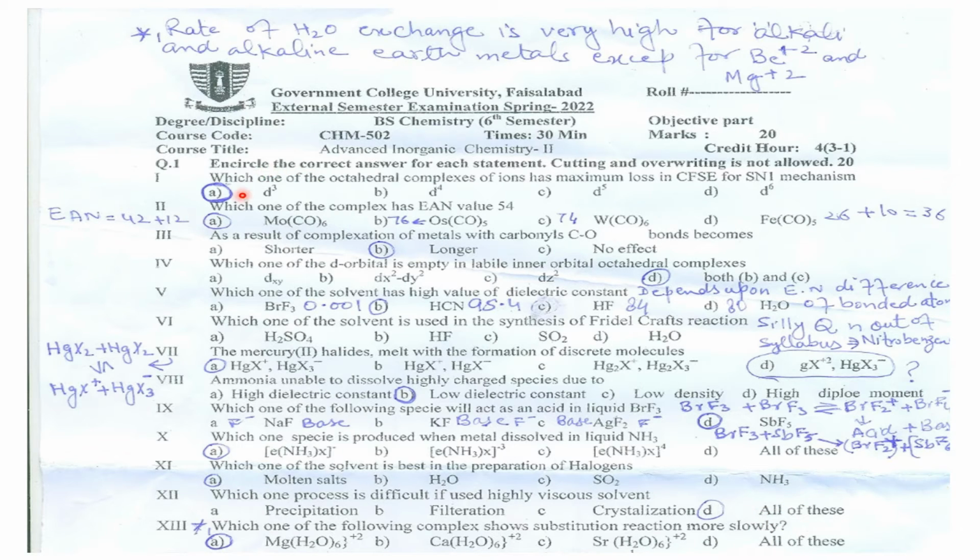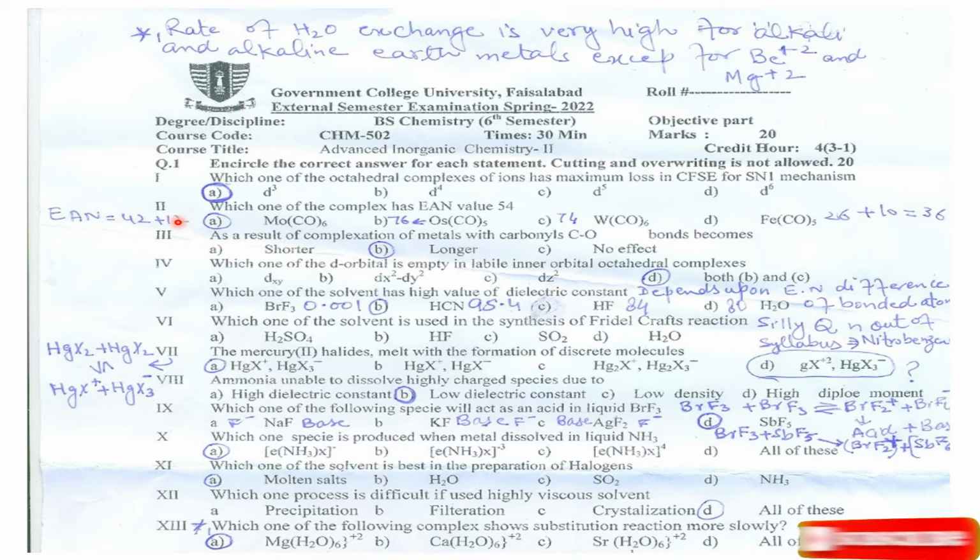We have to sum up the stabilization and destabilization energy, and in the case of d3 we will get the maximum value, which is minus 1.2. That means the correct option is d3, right?